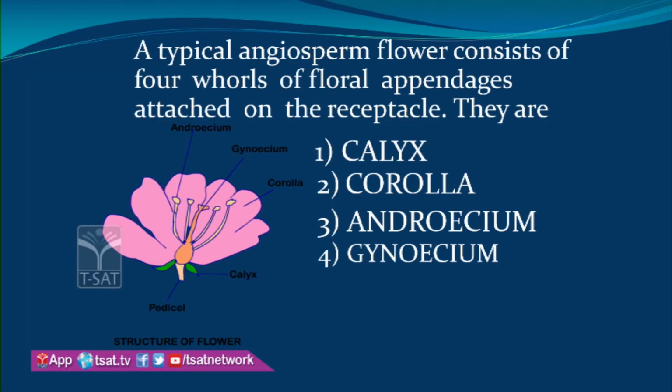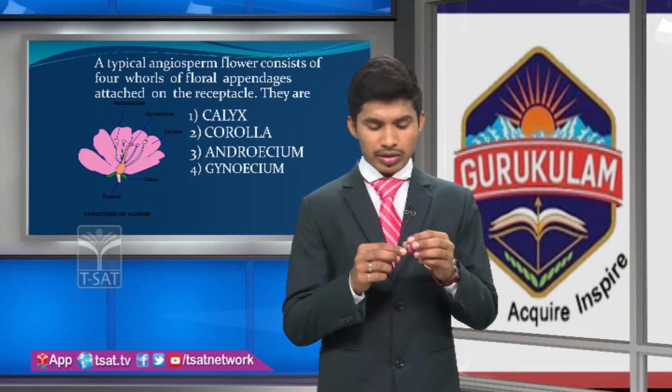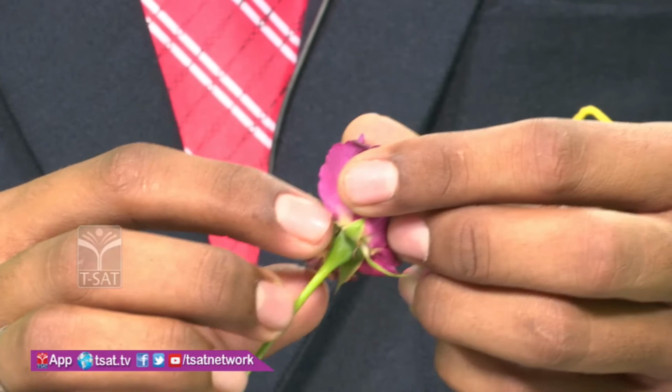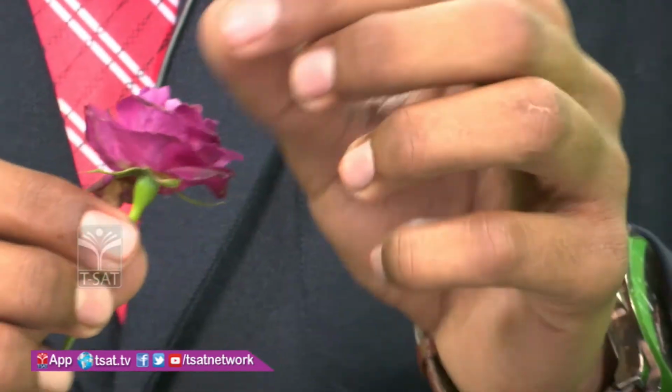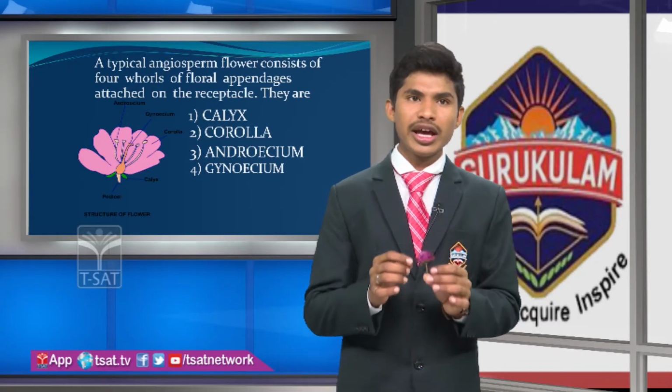A typical angiospermic flower consists of four whorls of floral appendages attached on the receptacle. What is meant by receptacle? I said that this is the receptacle, also called the thalamus. Here the four whorls are calyx, corolla, androecium and gynoecium.